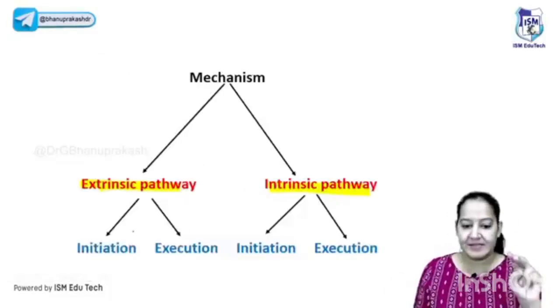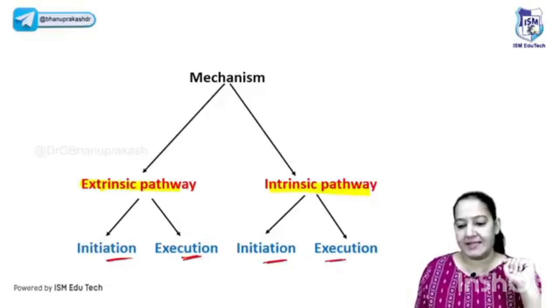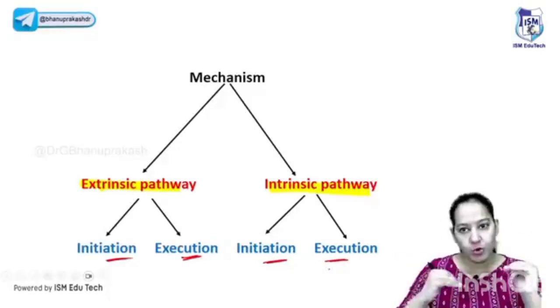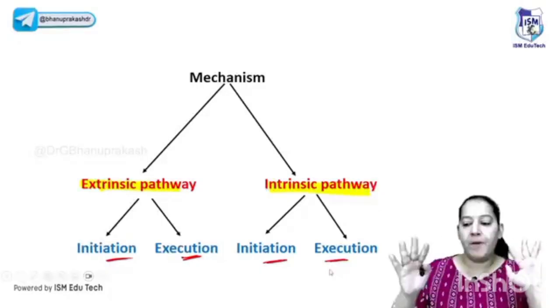Now each pathway has two phases. So in extrinsic also, in intrinsic also, there is initiation and there is execution. Right? So there are two phases in each pathway, the extrinsic pathway and the intrinsic pathway. So we will understand the mechanism of apoptosis. Are you people with me?